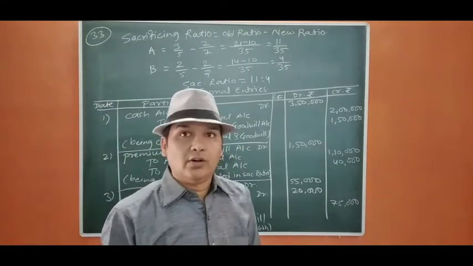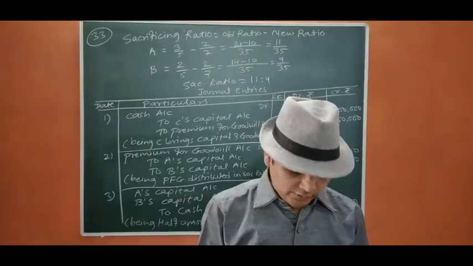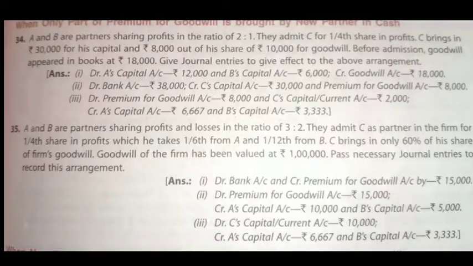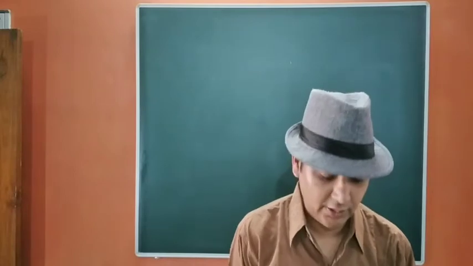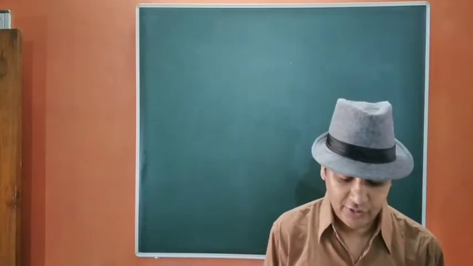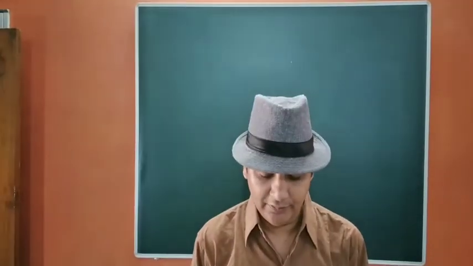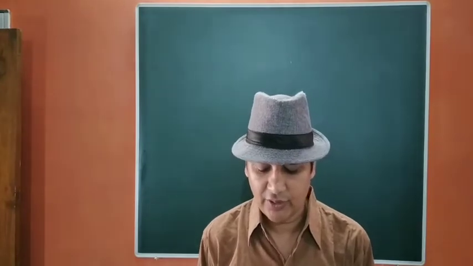Now we move on to question number 34. A and B are partners sharing profits in the ratio of 2:1. They admit C for 1/4 share in the profit.